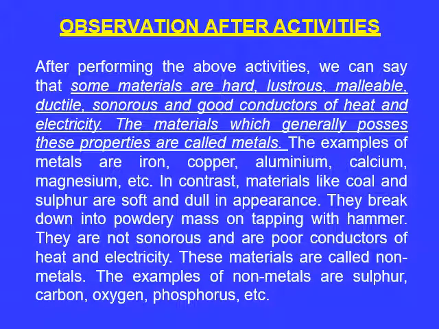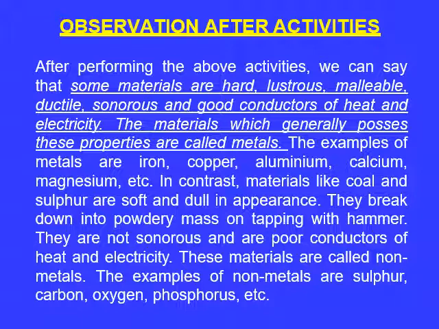So let us repeat what we have learned through these activities. We say some materials are hard, lustrous, malleable, ductile, sonorous, and good conductors of heat and electricity. The materials which generally possess these properties are called metals.